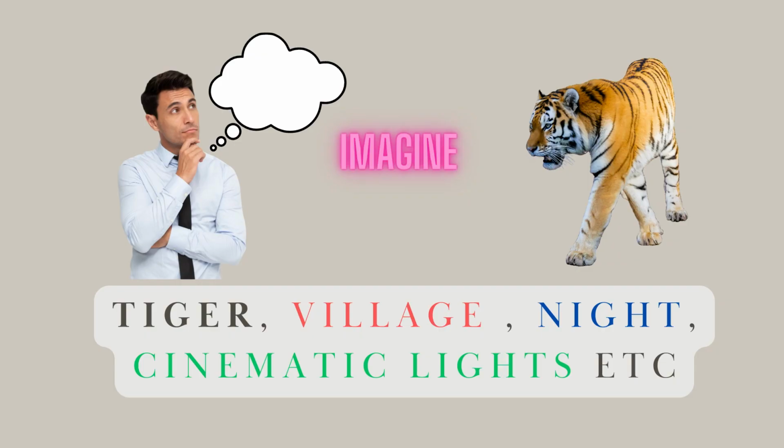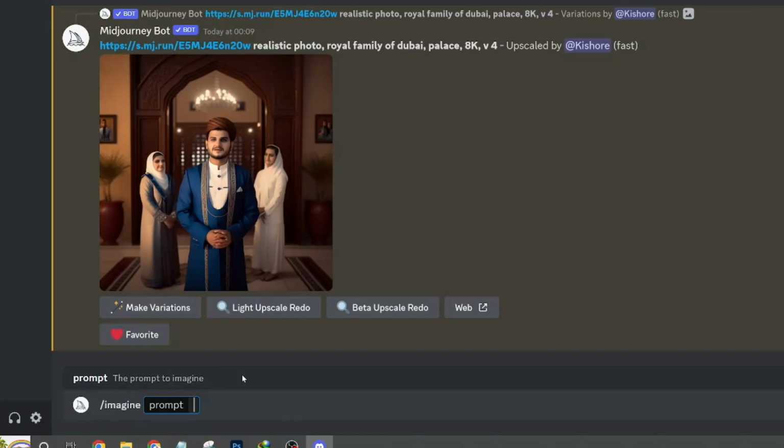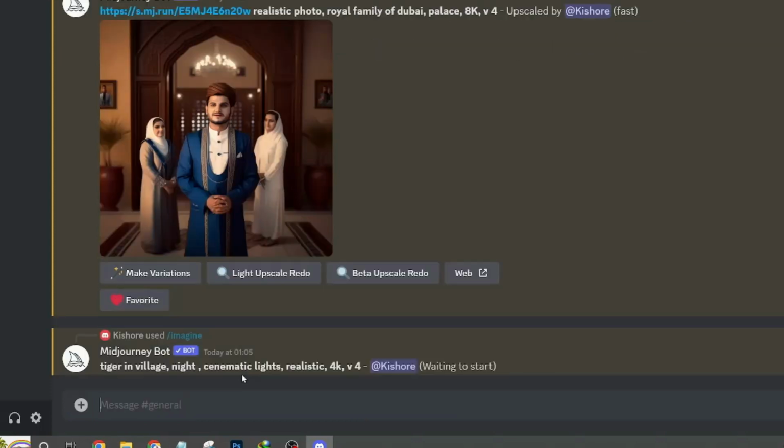Now let's imagine an art thought in mind, for example, a tiger in the village, night time, lights in cinematic style. Type the command after the prompt: tiger in the village, night, cinematic lights, 4K. Keep a comma, --v 4. Wait till the images appear in the chat window.